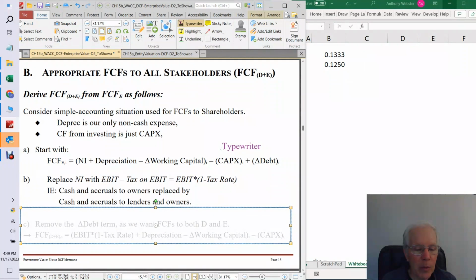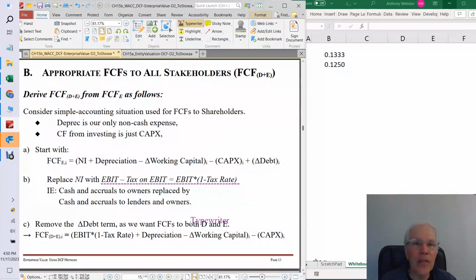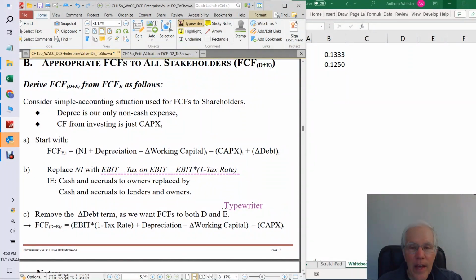The first one is we want to replace net income with EBIT minus tax on EBIT, which is, through the awesome power of algebra, EBIT times 1 minus the tax rate. The reason that we want to do that is we want to replace cash and accruals to owners with cash and accruals to both lenders and owners. So we got to go higher up in the cash chain to get that. Okay, and the second thing that we've got to do is remove that delta debt term altogether, because we want cash flows to both the debt team and the equity team. So we don't want to include those changes in debt. So once we've made those two changes, yahoo, here we are.